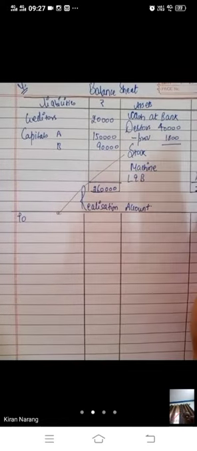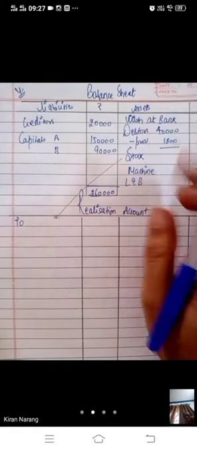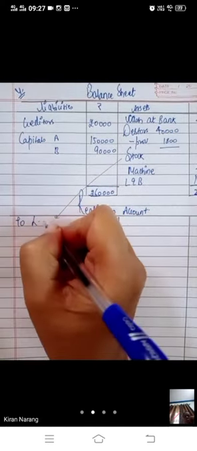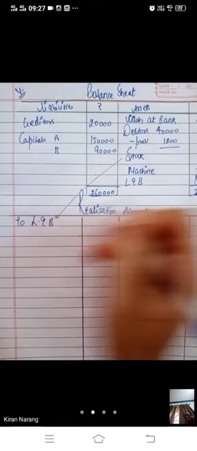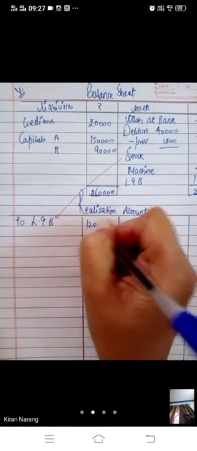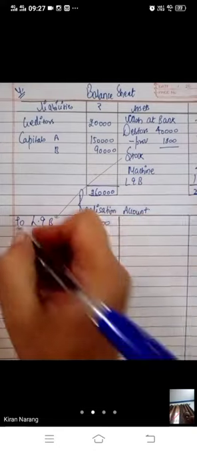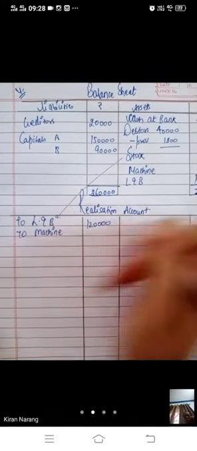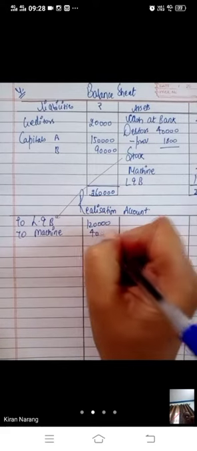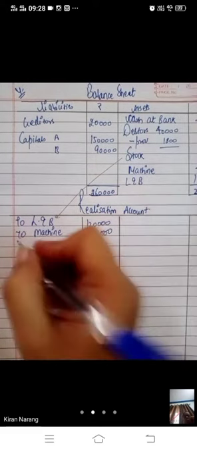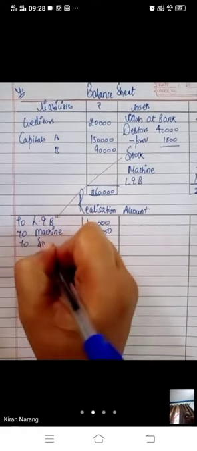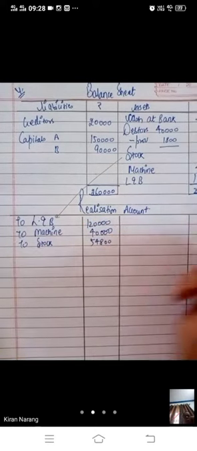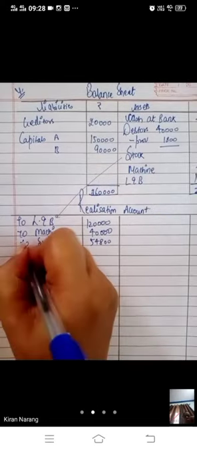First of all, two three things we will not record, I am going to tell you later. First of all, we will record land and building. We are having land and building 1,20,000. Then machine we are having 40,000. Then stock 54,800. Then debtors